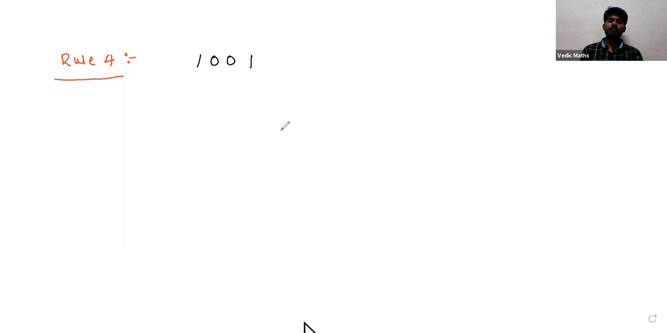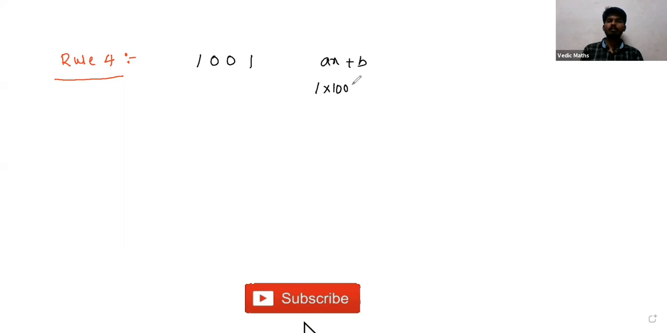competitive exam aspirants. Suppose we write this number in the form of ax plus b, then 1 into 1000 plus 1 we can write. If you find the HCF of a comma b, a is 1 and b is 1, so the HCF is 1. So we can test the divisibility rule with 1001 here. Suppose let me take one example: 99432. We have to check whether this number is divisible by 13 or not.